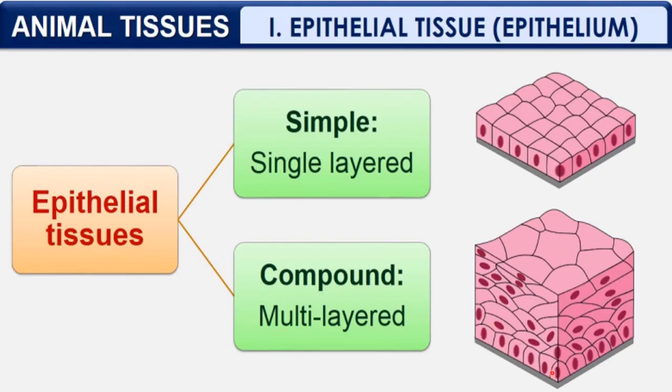Here you can see many layers of cells arranged one above the other. So this is forming compound epithelial tissue. These many layers, first layer, second layer, third, so these many layers of cells are present here, and such types of tissues are called compound epithelial tissues.